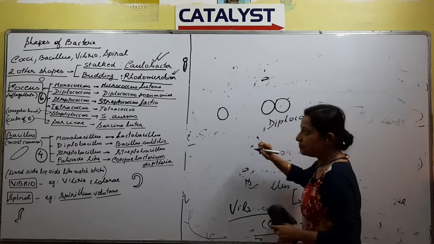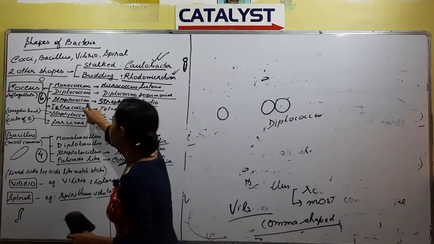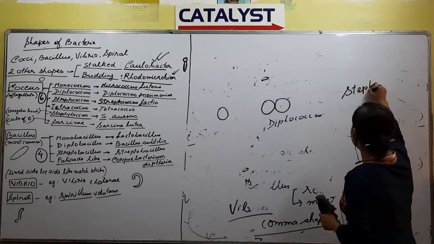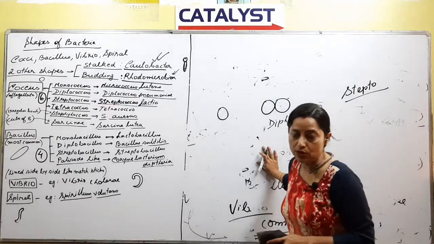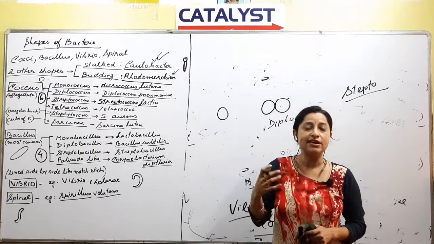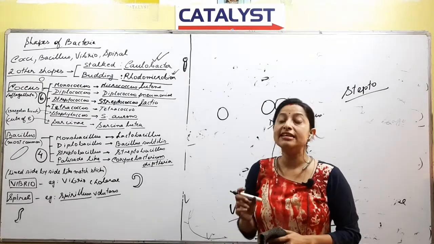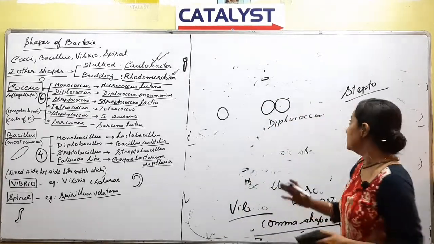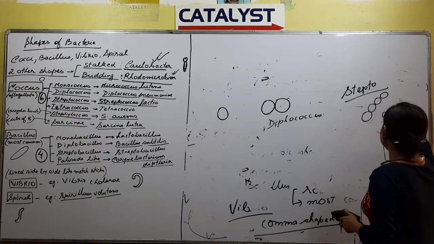Similarly, Streptococcus, Tetracoccus, Staphylococcus, etc. Streptococcus, you need to remember the word strepto. This strepto word is not necessarily related only with coccus, but it is also related with bacillus forms also. Just as we say streptococcus, similarly there will be streptobacillus. So what is important is to know the meaning of strepto. So what is strepto? A particular type of arrangement. So if the bacteria are arranged in a form of a chain, this is called as strepto.